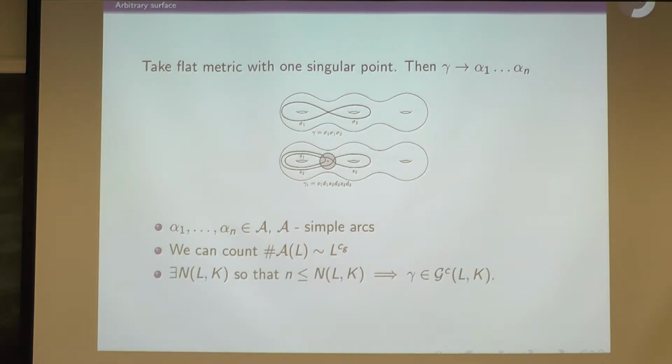And then you want to count, how many of these simple arcs can you put down, right? You find this bound in terms of length and self-intersection number. And the way that you get this bound is actually very similar to what you do on a pair of pants. So instead of going into this part, I'm just going to switch gears completely, go to a pair of pants, and we're just going to look at the bounds there. Okay? This is the last we're going to see of surfaces.